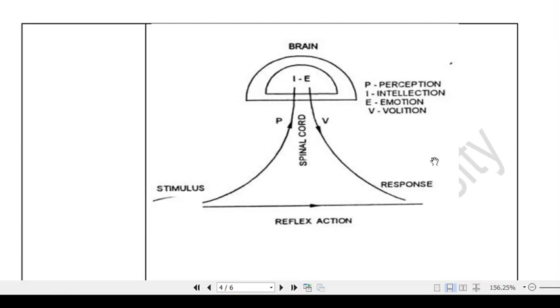And after that the response is there. So sometimes what happens, due to a sudden action, our reaction can bypass this total action, and it can directly go for the response, and that particular thing is called a reflex action.